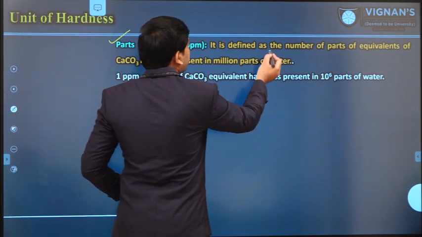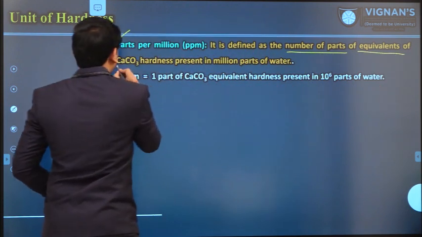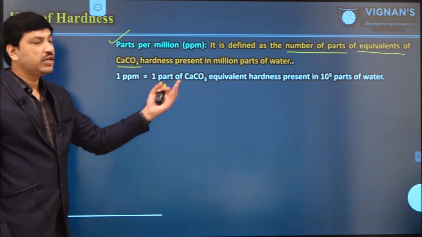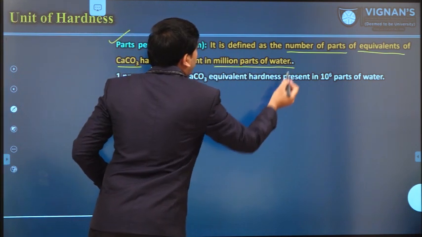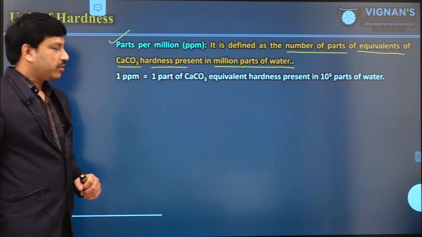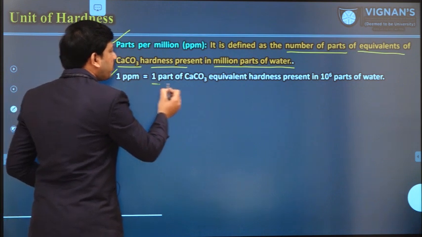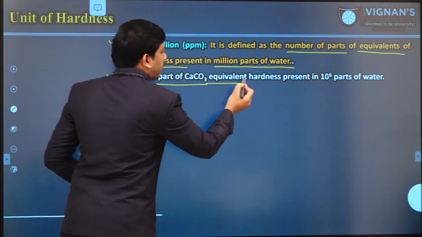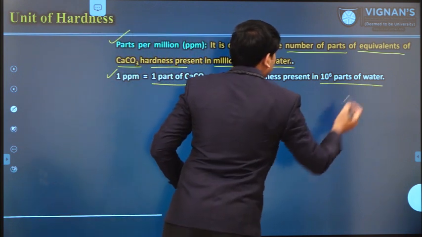It is defined as the number of parts of calcium carbonate equivalent hardness present in a million parts of water. So 1 ppm is equal to 1 part of calcium carbonate equivalent hardness present in 10 power 6 parts of water.